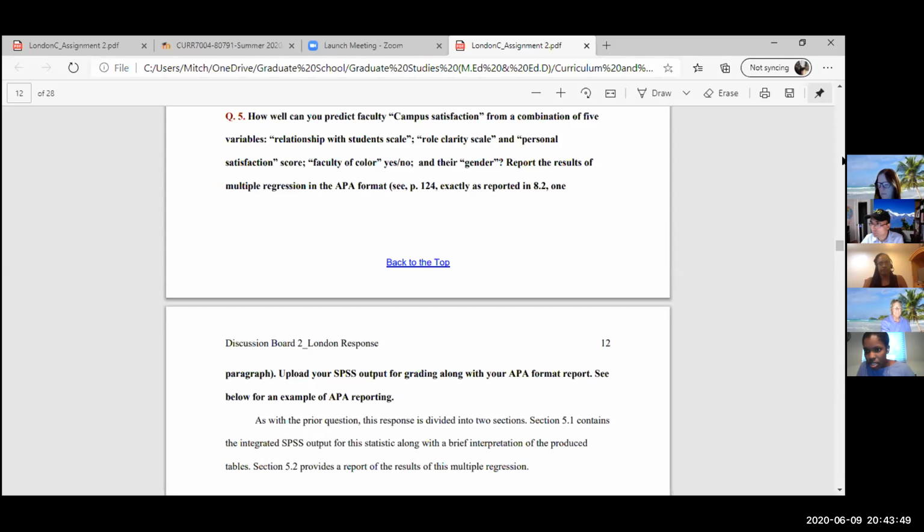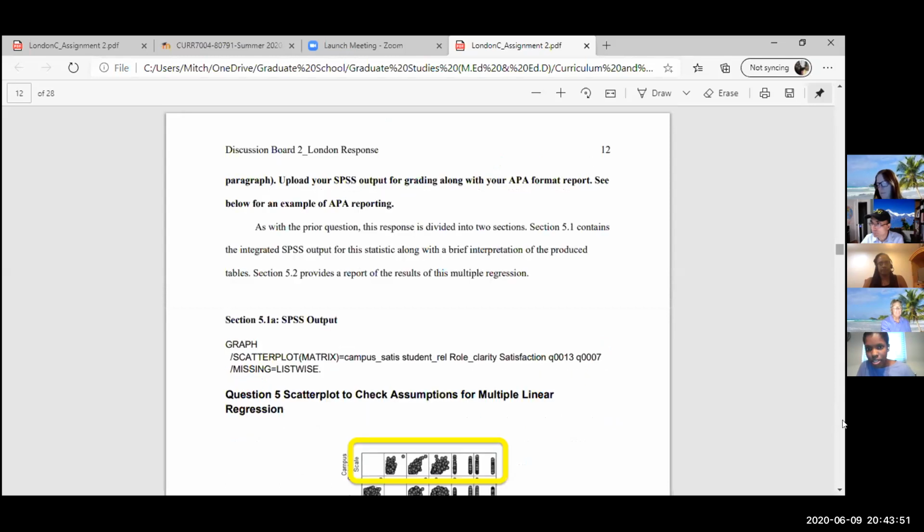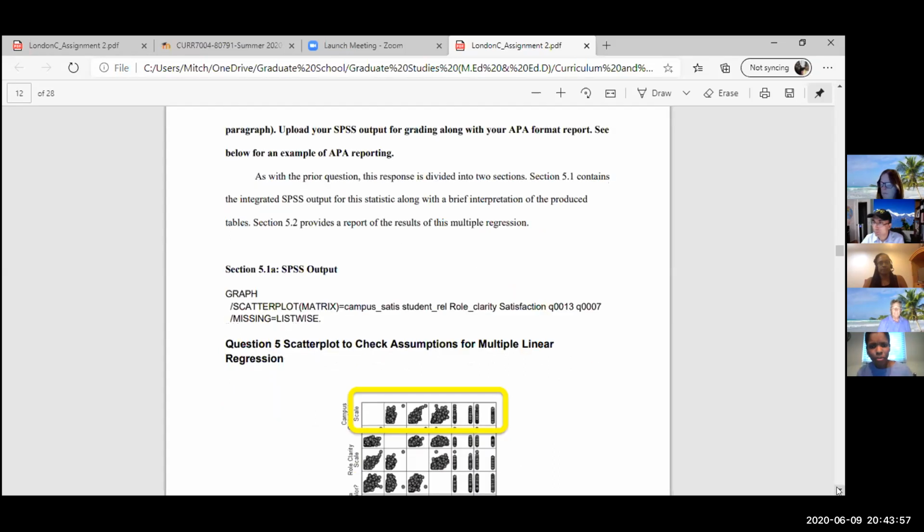So for this first assumption, I don't know if my computer is moving as slowly for you all as it is for me, but the scatter plot assumption, on that top row, we're comparing all of the predictor variables to the dependent variable, which is campus satisfaction. For these columns here, I said that the dichotomous variables, if they look like this, are considered not violating the assumption of linearity.